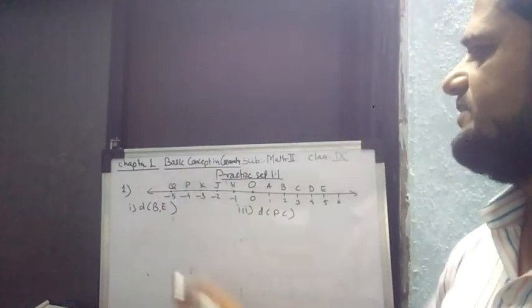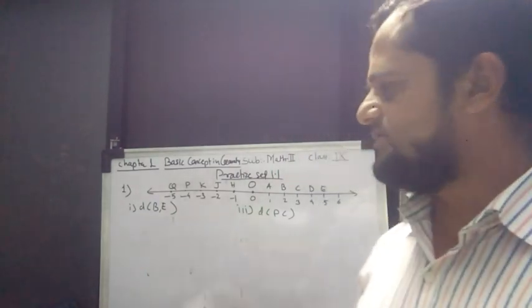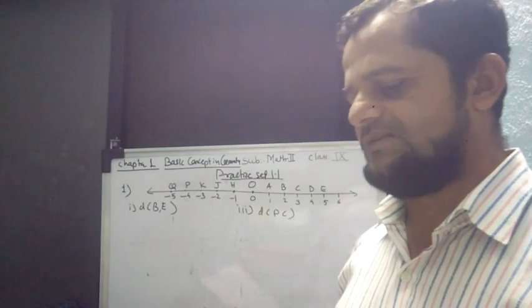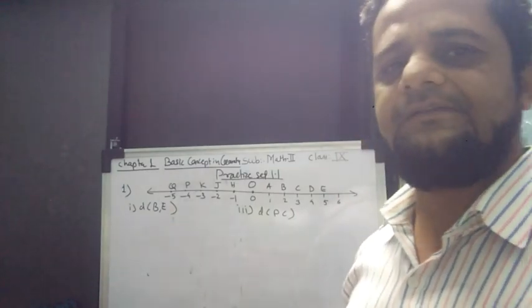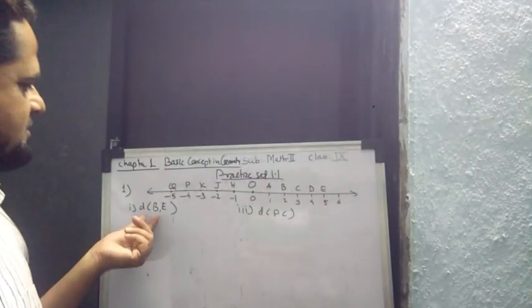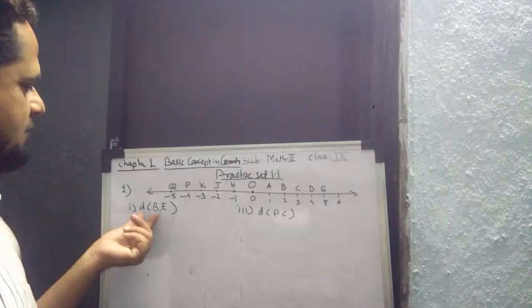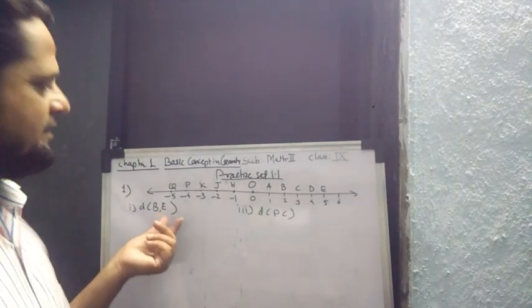So first I will show you only two among them. It is very simple. I'll take two coordinates and discuss how to find their distance. First the distance they want is BE. So how do we calculate BE? See.